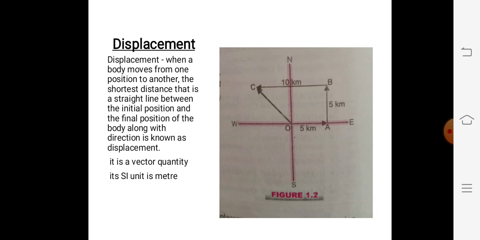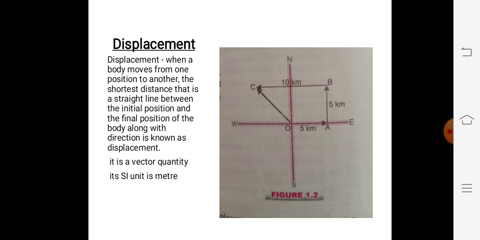The distance traveled by the object in going from O to C equals OA plus AB plus BC. So OA is 5 kilometers, AB is 5 kilometers, and BC is 10 kilometers. The total distance covered by the object will be 20 kilometers.